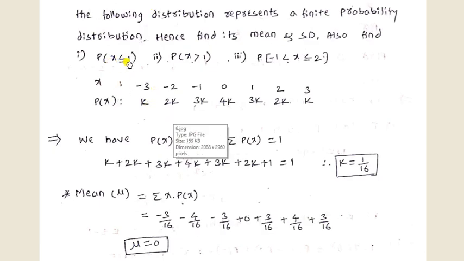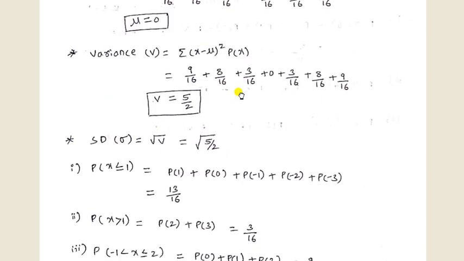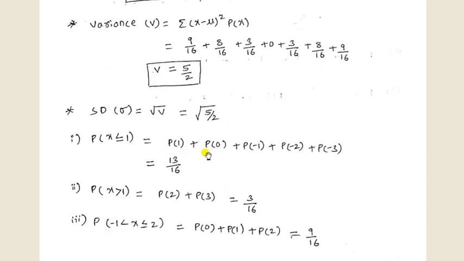Probability of x less than or equal to 1 means we have to use up to the positive term. So 1, 0, -1, -2, -3. So all these values are less than or equal to 1 here. So we have to use the first 5 terms here. That is p of 1 plus p of 0, p of -1, p of -2, p of -3.